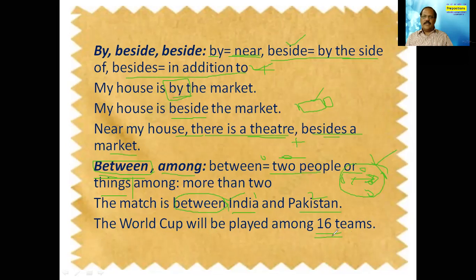That means 16 teams are there. So the World Cup will be played among them. When there are more than two, we use the preposition among. When there are only two, we can say between, isn't it? So these are some commonly confused prepositions.